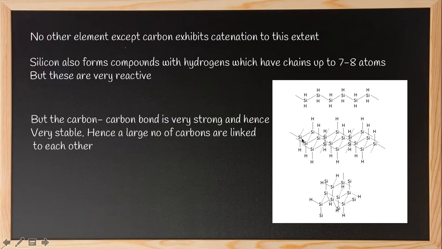See, here you can see silicon forming bonds with hydrogens. So these are silicon compounds with hydrogen, and the chain will extend just up to 7 to 8 atoms. But all these three compounds are very reactive.